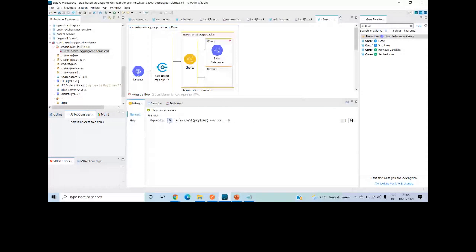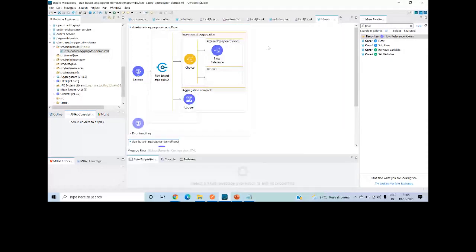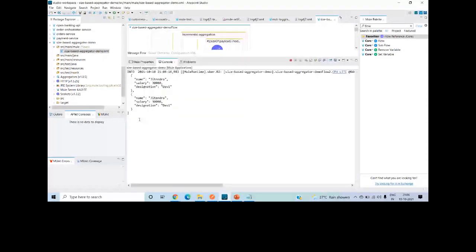So what will happen whenever it receives messages in multiples of 2? Let's consider it received 2 messages. It will be released for this particular flow. Let me save it and check if it's running or not. Yeah, it's starting. I think it should be fine now. 1, 2. So if you see, it releases the two messages, the aggregation of two messages.